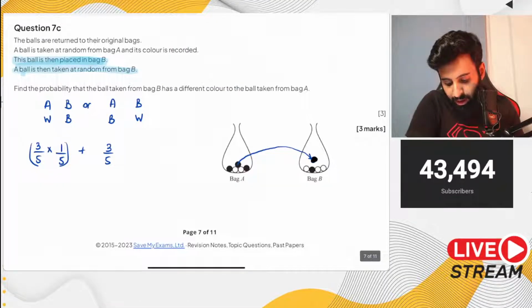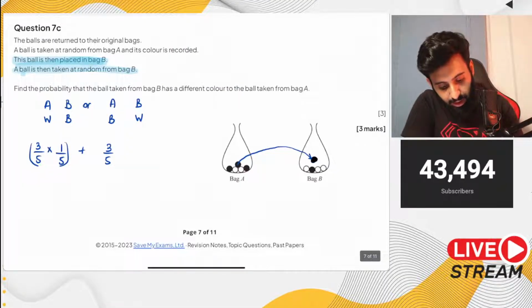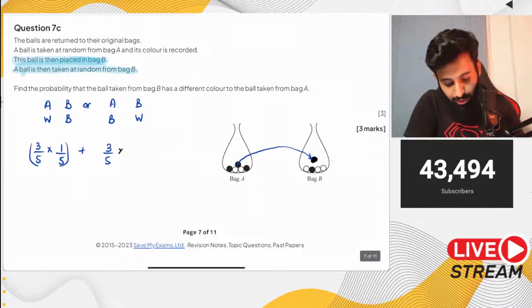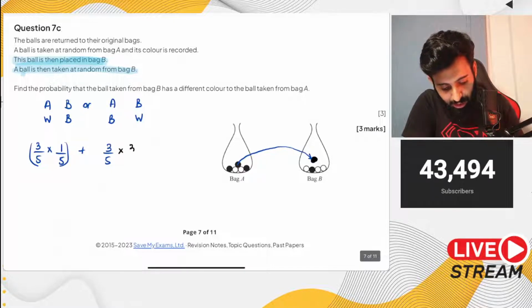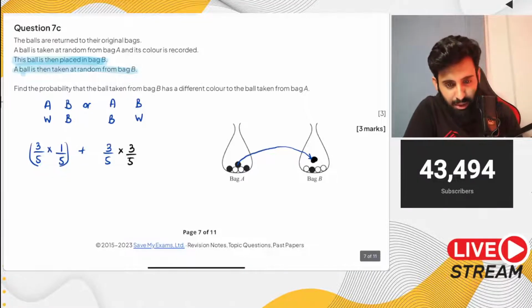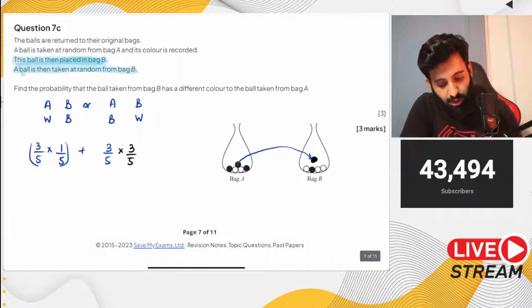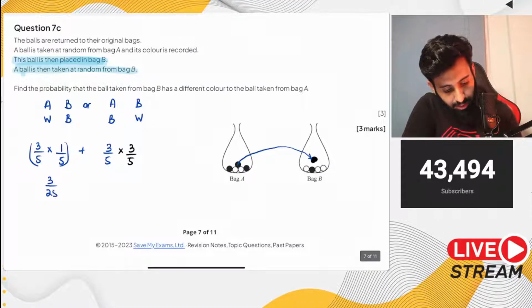Okay, there you go. And now what is the probability of drawing a white ball from bag B? Now the number of white balls remain the same. There are 3, but the total number of balls are now 5. So what's happening in short is that the total is increasing by 1. All right, now let's figure this out. So this is going to be 3 upon 25 plus 9 upon 25, which is equal to 11 upon 25. So good job, whoever got this right.